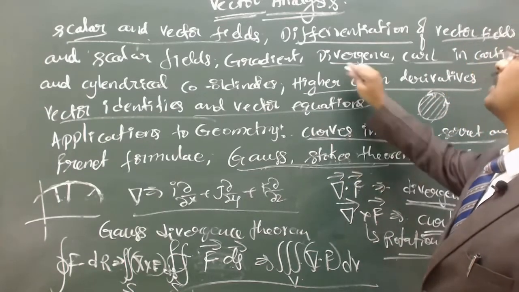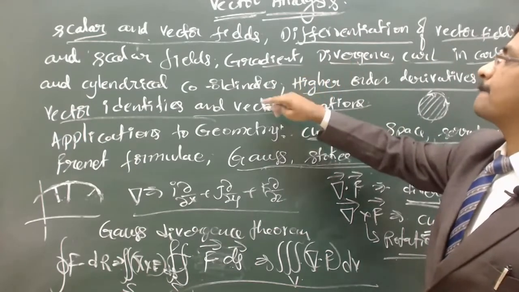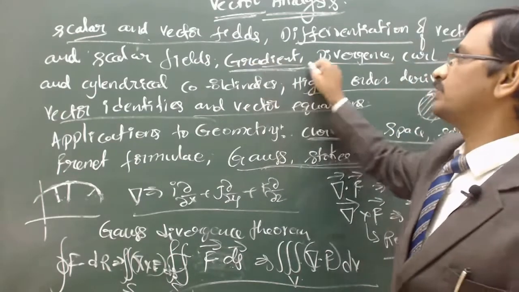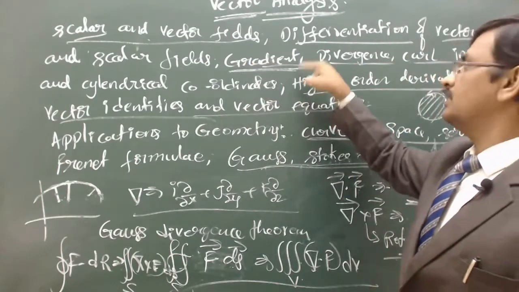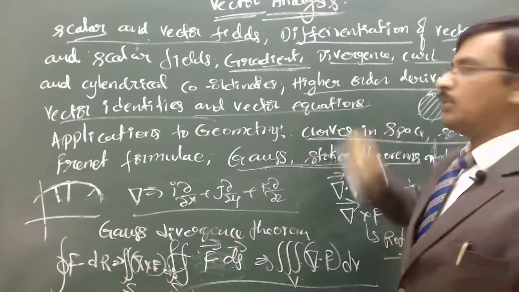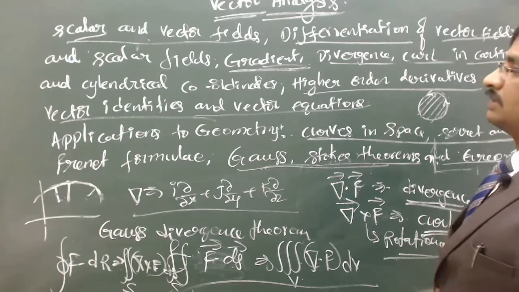After that, the vector identity. Differentiation of vectors is not asked at all. And then the gradient, so the directional derivative which we can calculate with the help of the gradient. This is one section where you can expect some questions for 10 marks. So that's all, I think.